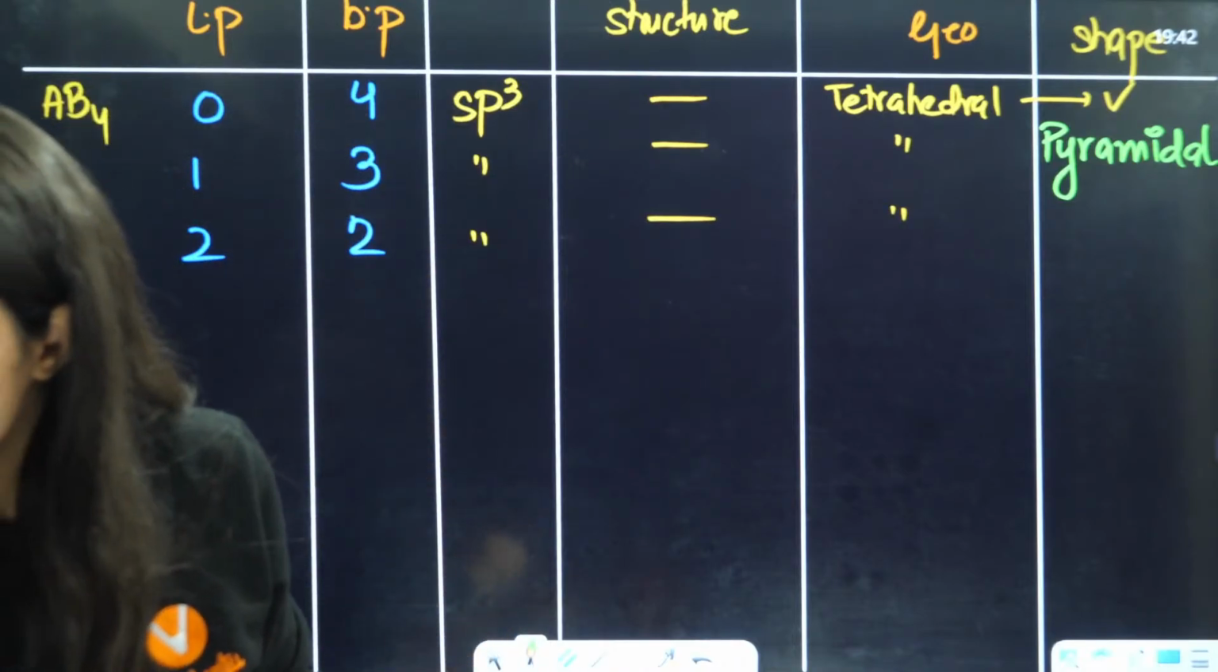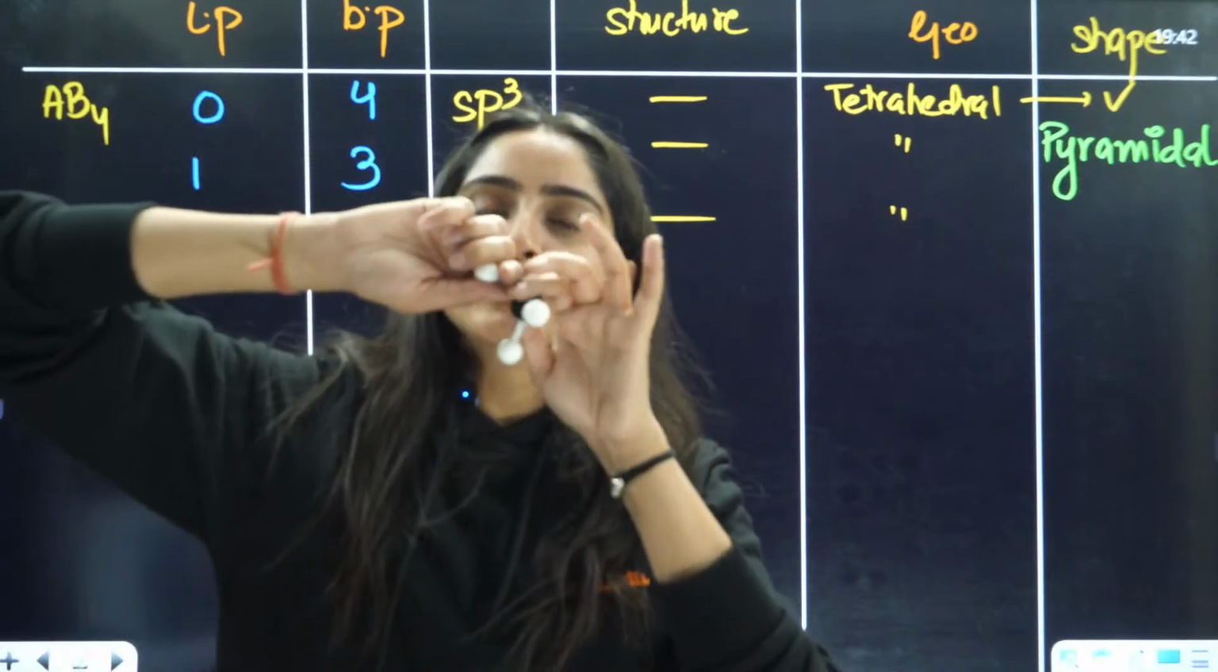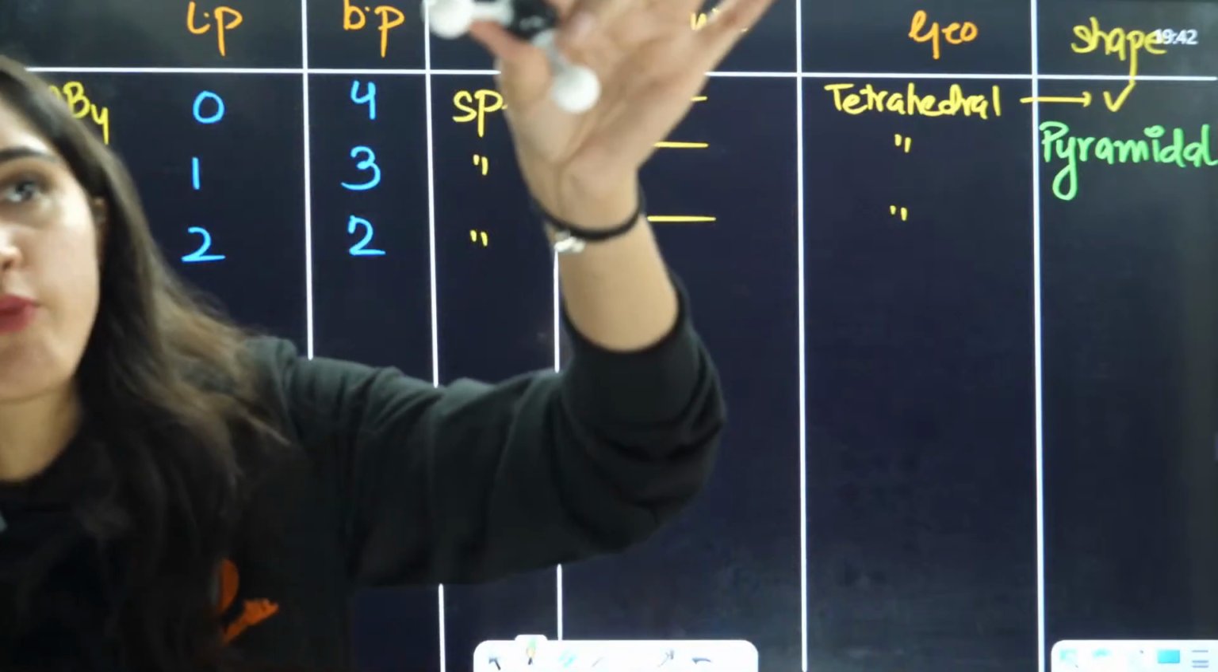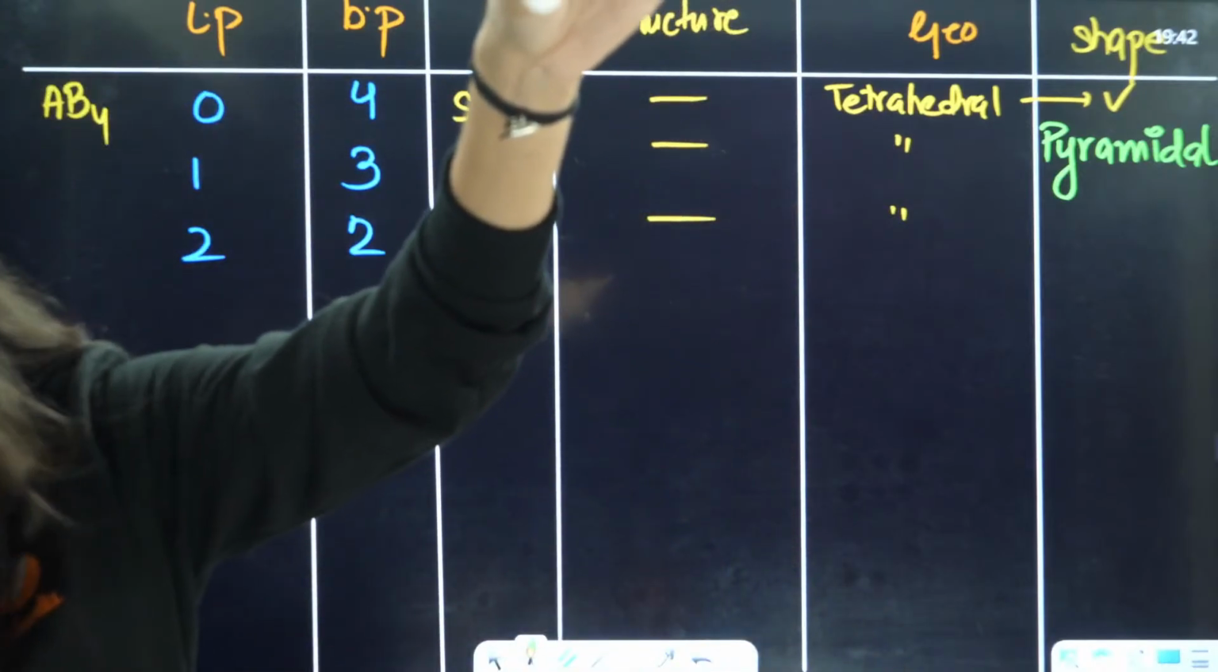Now, next, I am also going to replace one more bond pair with a lone pair. Now tell me, what is this shape? Everybody, what is this shape?